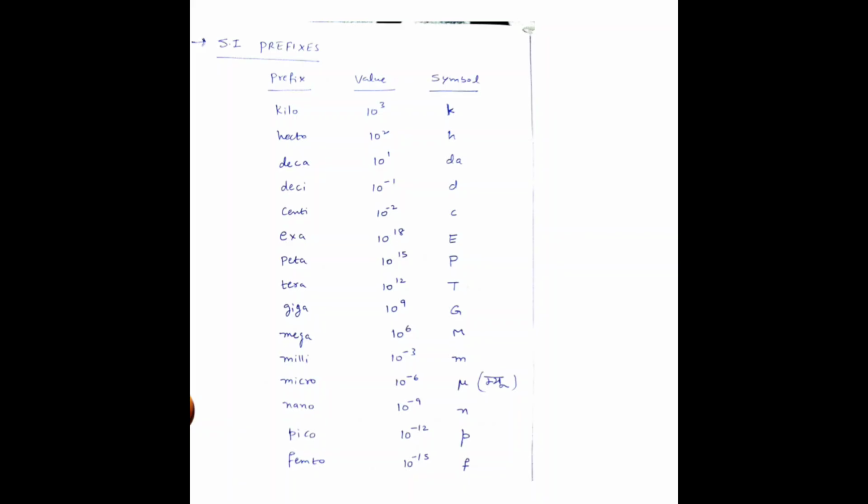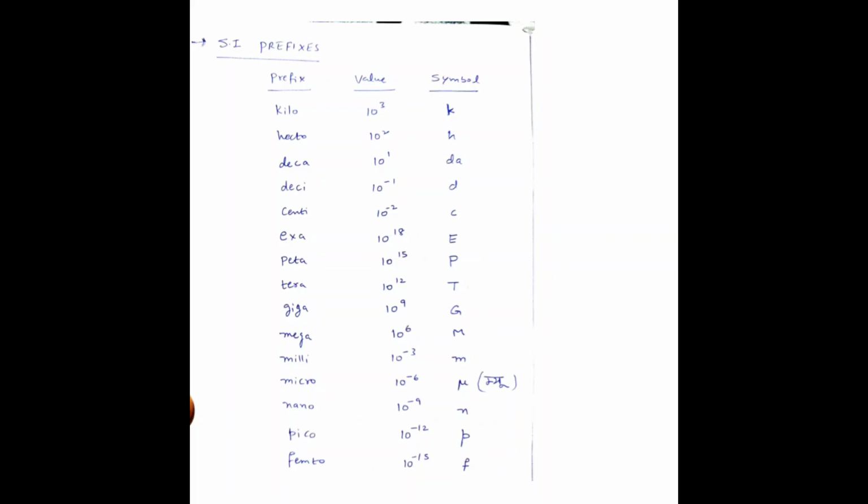milli means 10 to the power of minus 3, micro means 10 to the power of minus 6, nano means 10 to the power of minus 9, pico is 10 to the power of minus 12, femto or fermi means 10 to the power of minus 15. Directly they will not ask, but in a few problems they will say megapascal. Then you need to know that megapascal is nothing but 10 to the power of 6 pascals.